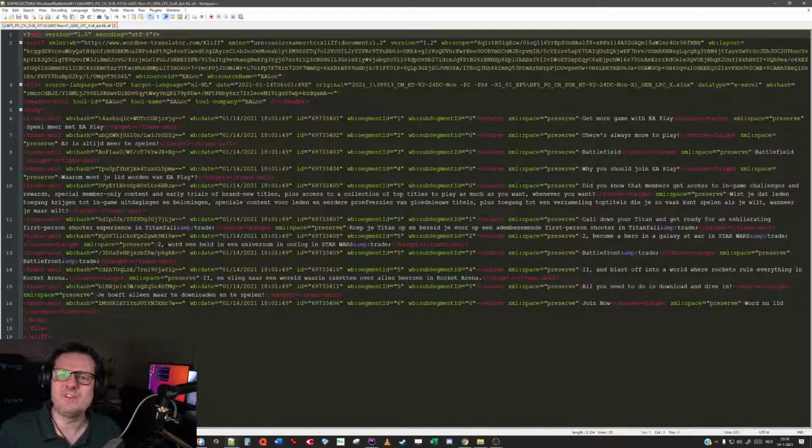So 2 new features: caching, which really speeds up your work, and the fact that you can hover above patched matches to get more information about these kinds of matches. That was it for today.